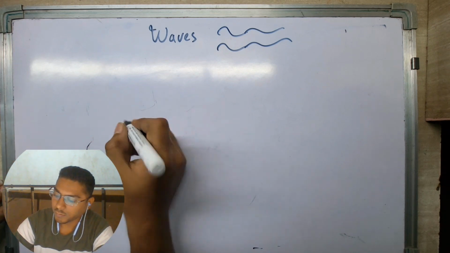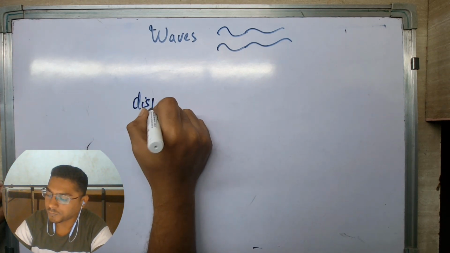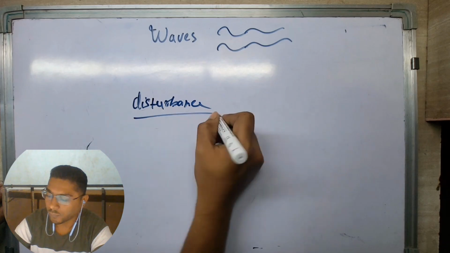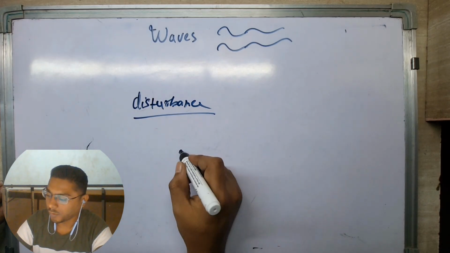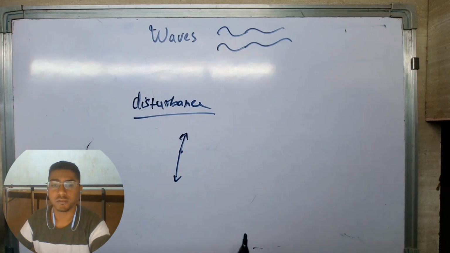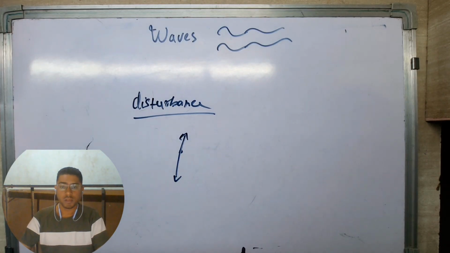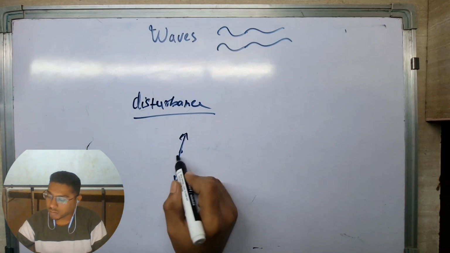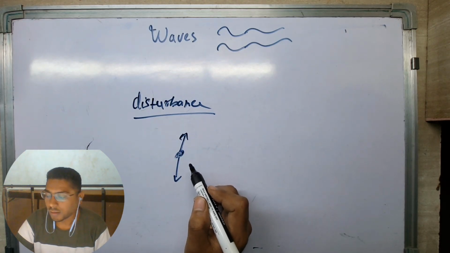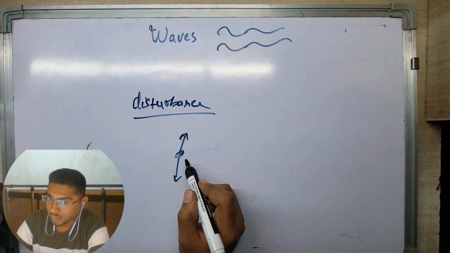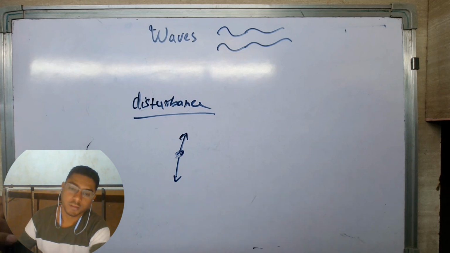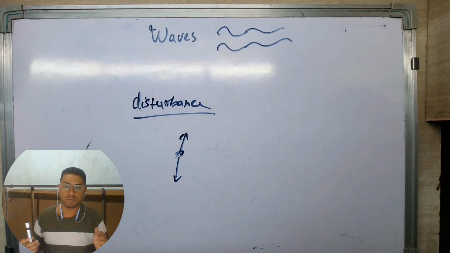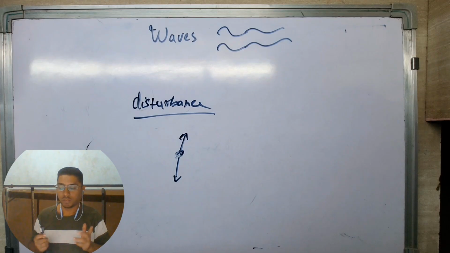So, wave is what? Wave is a disturbance in a medium. Or we can say that any motion in particles of the medium from its mean position, oscillations. So in waves, the thing that is traveling is actually energy. No mass or no particle is translated from its original position. So that is the principle of waves, that it is a form of energy transfer. So with that, we have concluded the definition of wave.